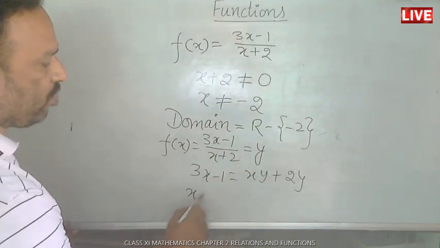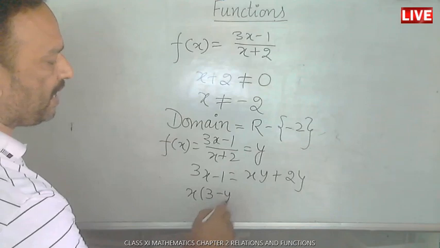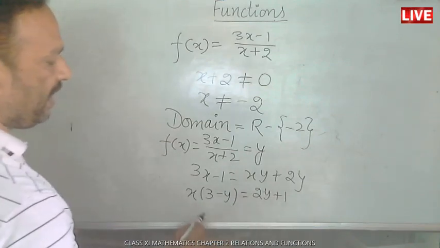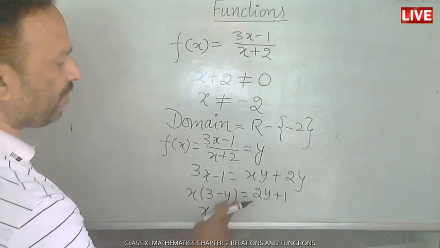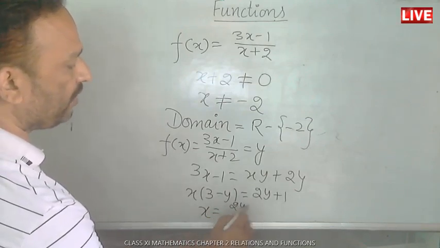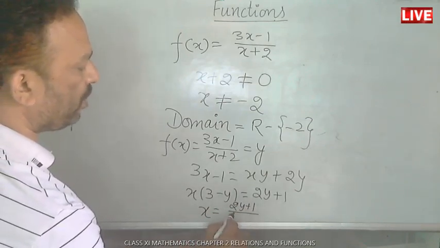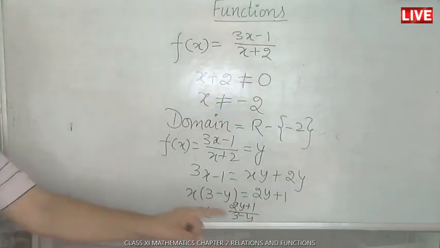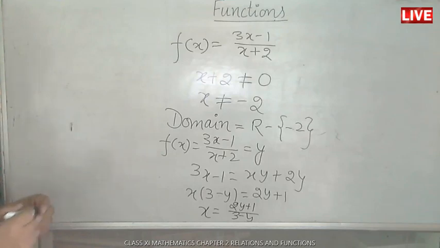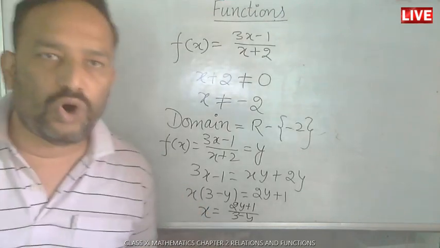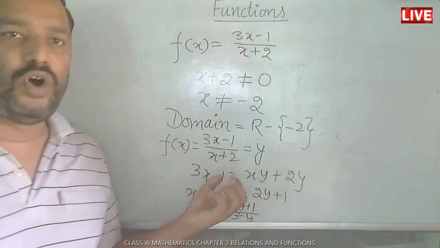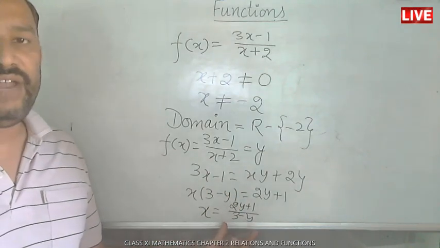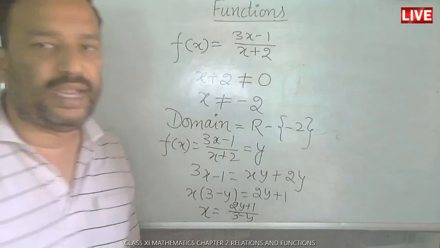So x is common, it gives you x(3 minus y) is equal to 2y plus 1, and it gives you x is equal to (2y plus 1) upon (3 minus y). Now here we have got x in terms of y, and I have just told you to recall those real values for which it is defined, and whenever the denominator is 0, it is not defined. So exclude those values from the real numbers.